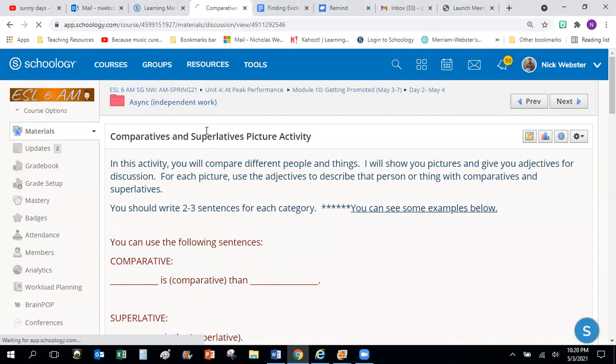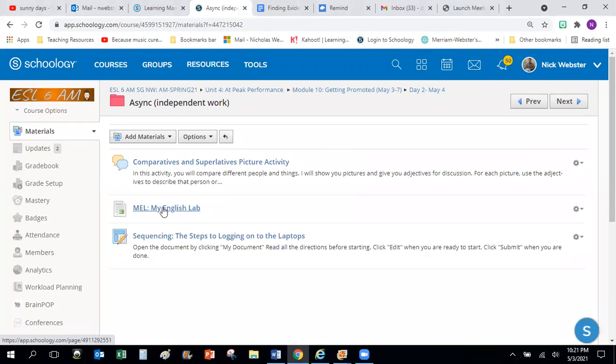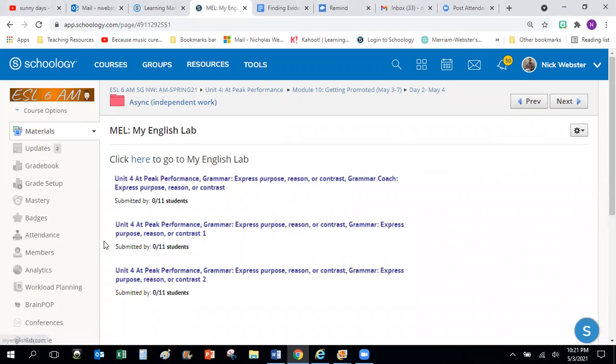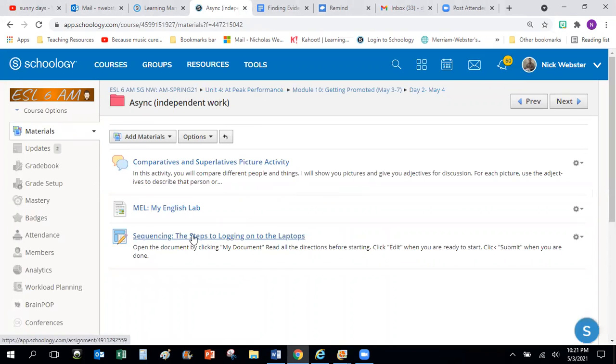Also for async today, we have a My English Lab activity. You will do these 3 activities here: grammar, express purpose, reason, or contrast. This is the grammar coach. This is the same topic, part 1, and this is part 2. Then you will look at this activity. It's about sequencing.